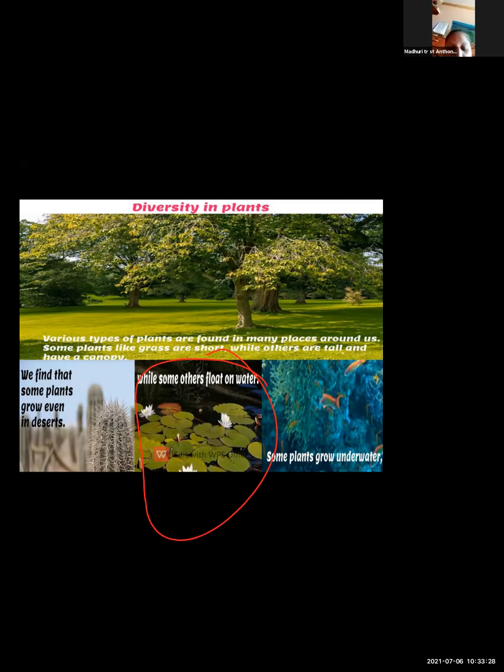The lotus leaves, even if they are in water, what happens? They don't rot because they are having some waxy layer due to which they float on the water and their leaves do not get rot. Then there are some plants which grow under water also. You can see it. So these are all different types of plants. They are found in different conditions.